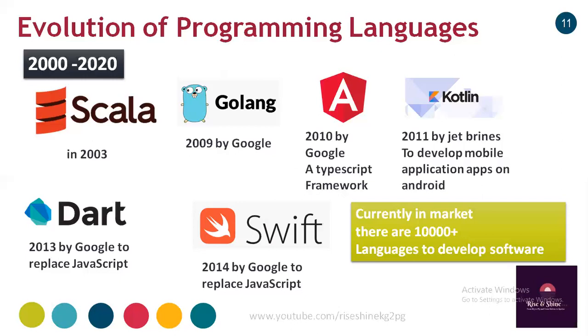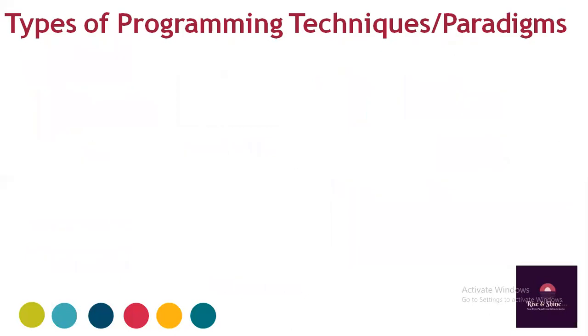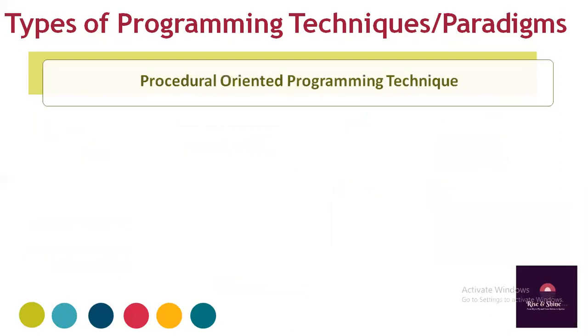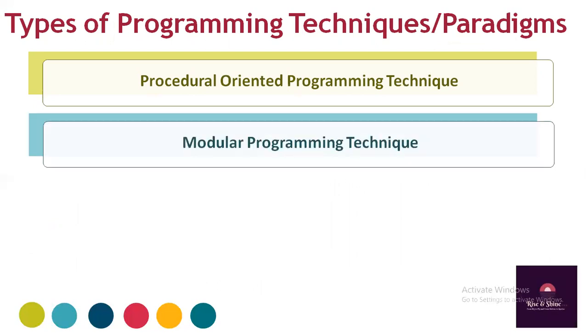There are four types of programming techniques or paradigms. Some languages such as C, C++ or Pascal follow the procedure-oriented programming technique. Some programming languages follow the modular programming technique.